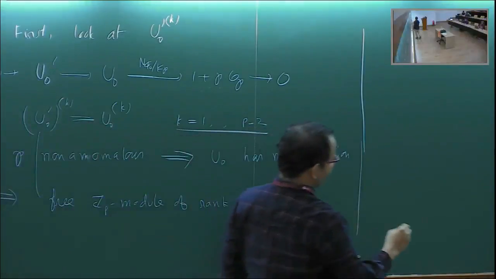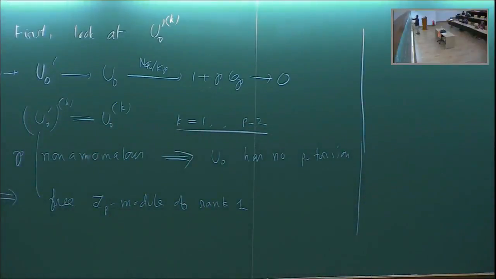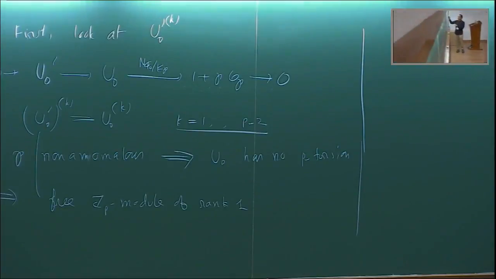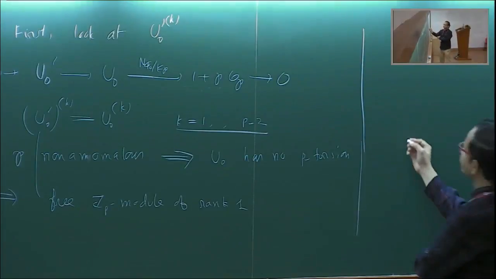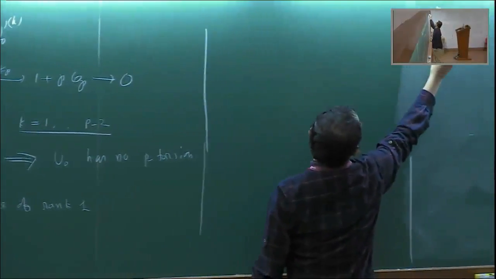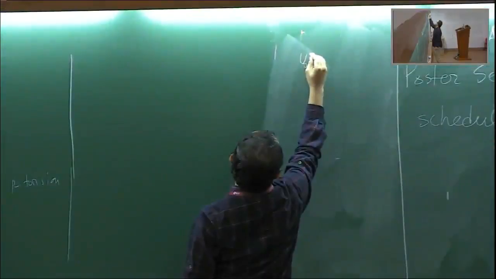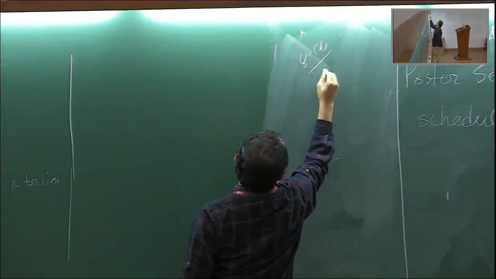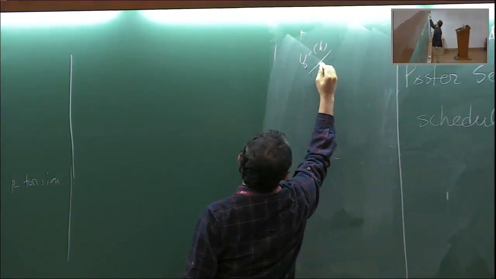So let's see how we can. I hope all of you have read this. I'll erase part of it. Let's see what we need. Actually, what we need is U naught dash k modulo C naught bar k.